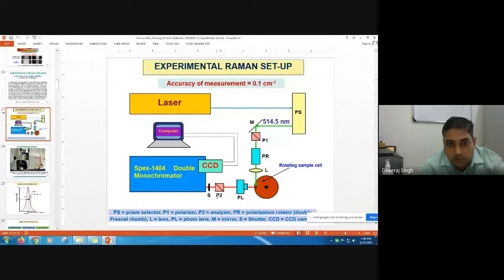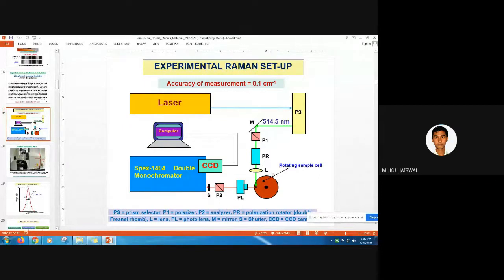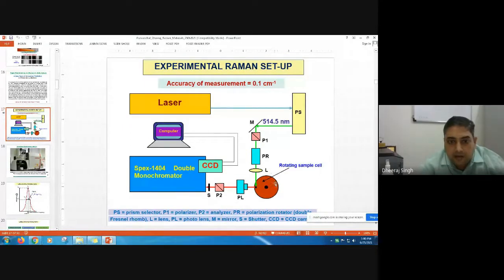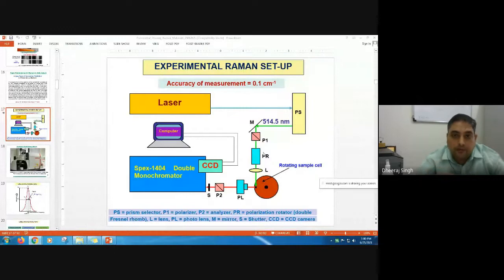No, sir, PR is a polarization rotator, a double Fresnel rhomb. Actually, in order to ensure that, sometimes after rotating the plane, you are not sure if all the polarization is happening there. In order to be 100% sure our light is purely polarized, that's why this Fresnel rhomb is used there.